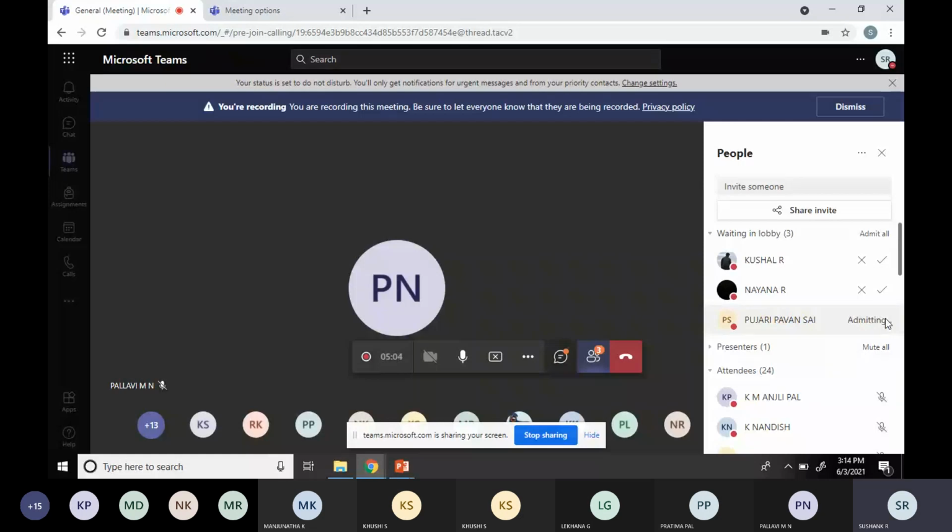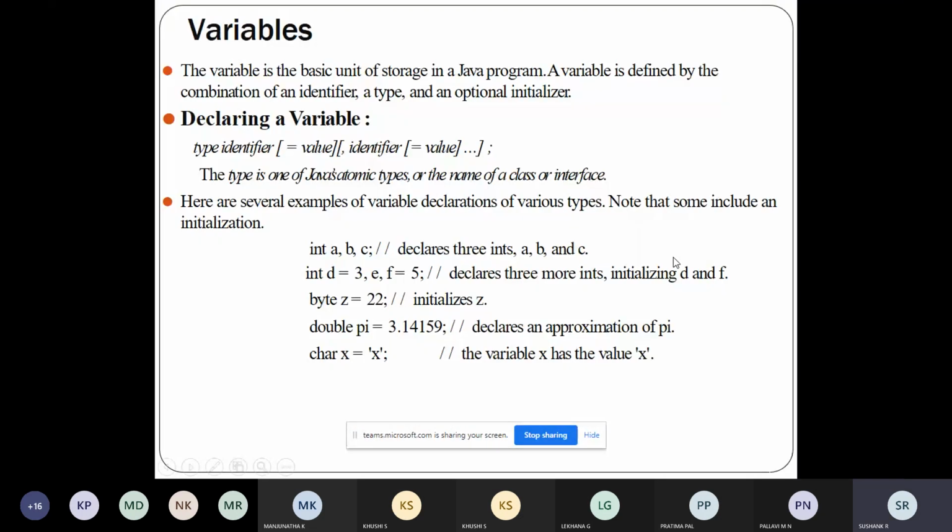Okay, so last class we spoke about the basic data types in Java. Is my voice audible? Yes, sir. So in this class we'll talk about variables.